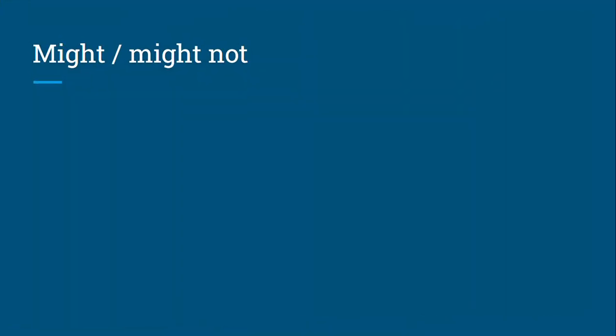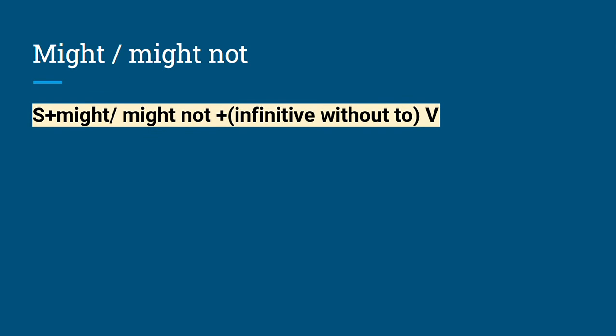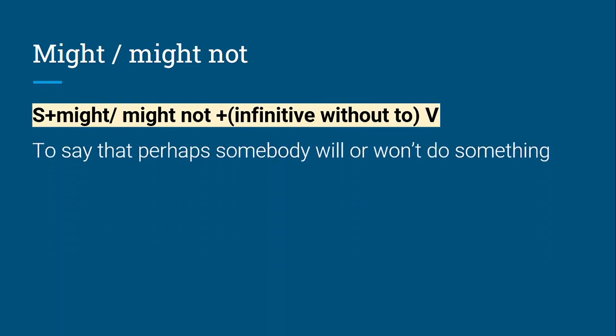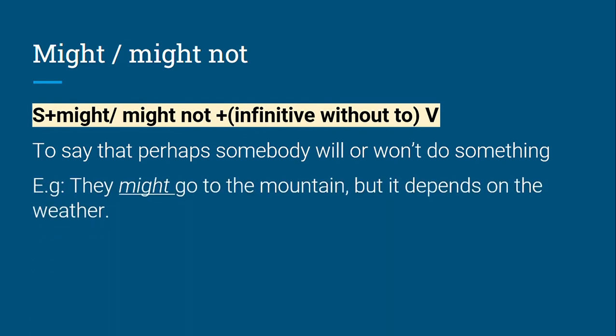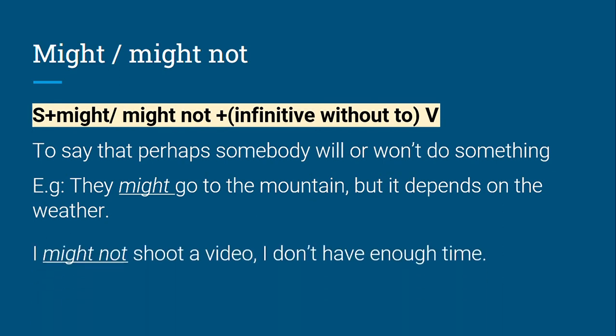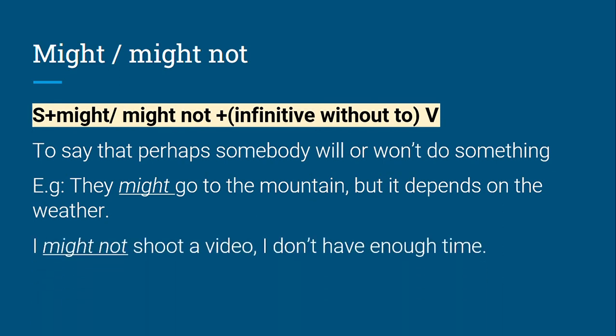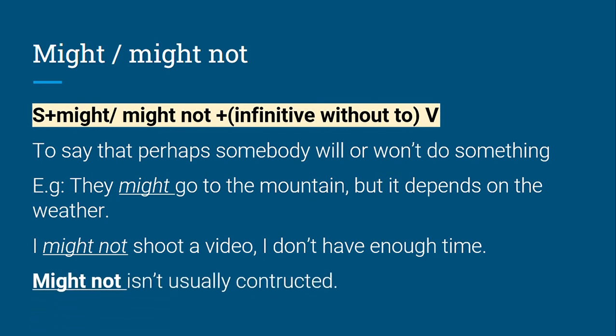Now about might and might not. We use subject plus might, might not, plus infinitive without to, in order to say that perhaps somebody will or won't do something. For example, they might go to the mountain, but it depends on the weather. I might not shoot a video. I don't have enough time. Might not isn't usually contracted. We use the full form might and not.